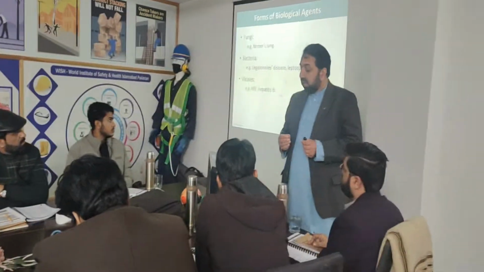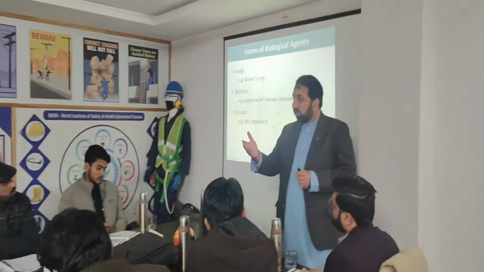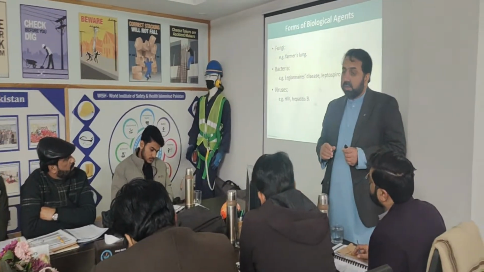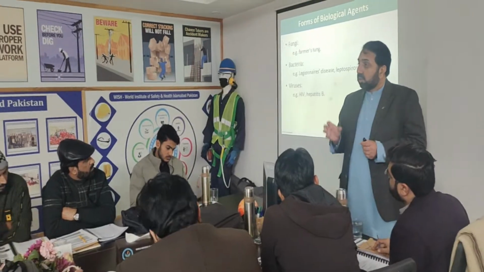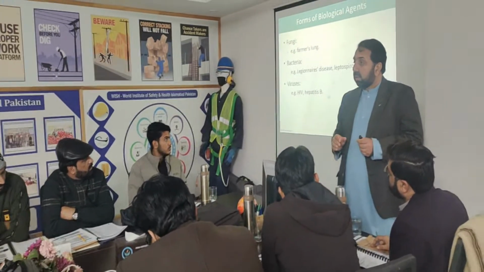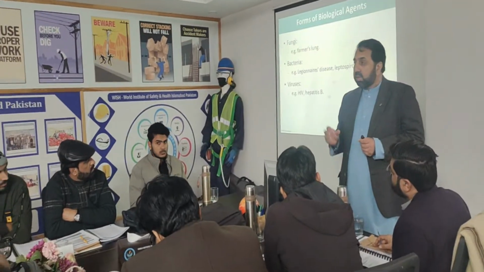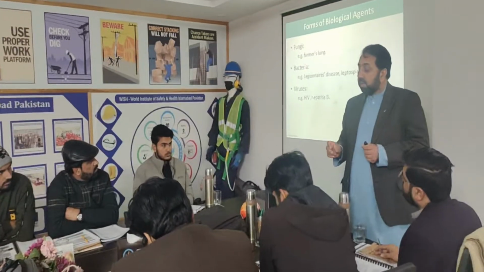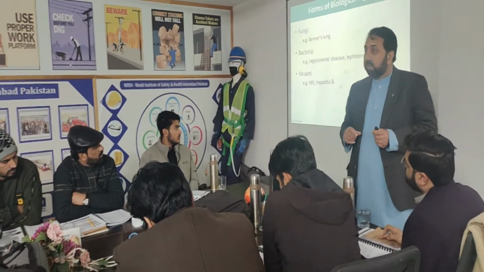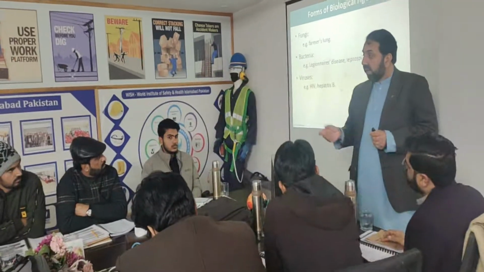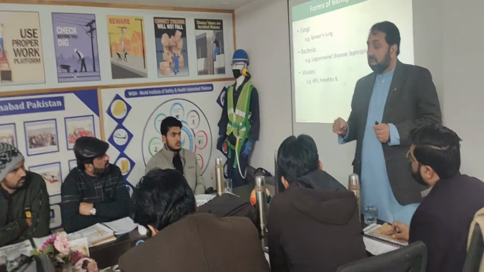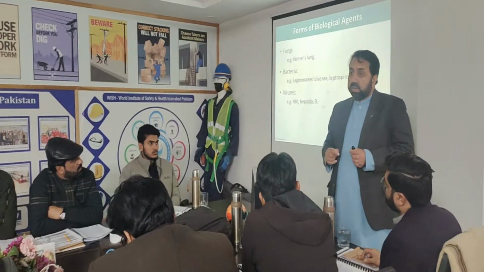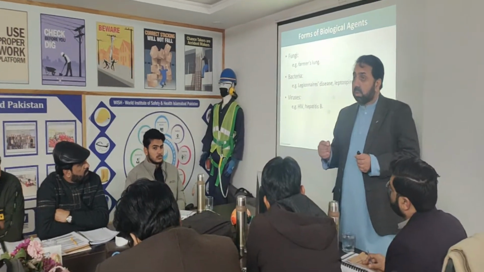Bacteria like Legionnaire disease and leptospirosis. Two of the students today have this topic, so they will explain properly what is Legionnaire bacteria, what is the Legionnaire disease and the leptospira bacteria. Legionnaire is a water-loving bacteria. It is present mostly in stagnant water. And leptospira bacteria is mostly present in the urine of mice and rats when infected. If that bacteria of Legionnaire or leptospira goes inside your body through the routes, it can create a serious disease risk to the worker or any other person.